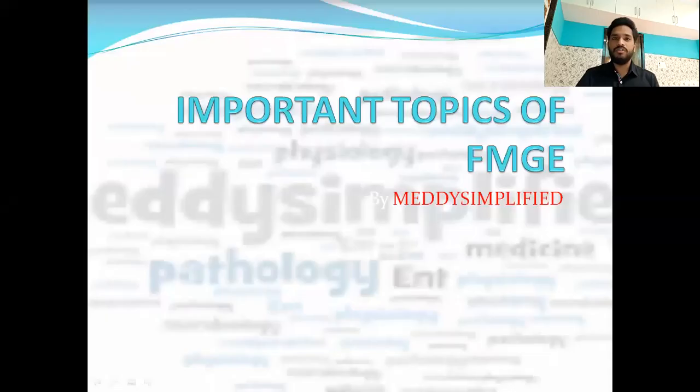So today we will discuss the important topics from the four main subjects, that is P.S.M, Obs-Gynae, Surgery and Medicine. Each of these subjects carries 30 to 35 marks in this FMGE exam. So make sure you at least do three out of these four subjects so that you can score good marks in this exam. So starting with